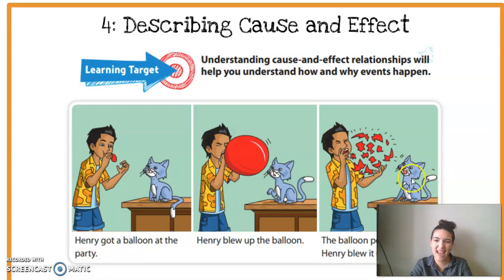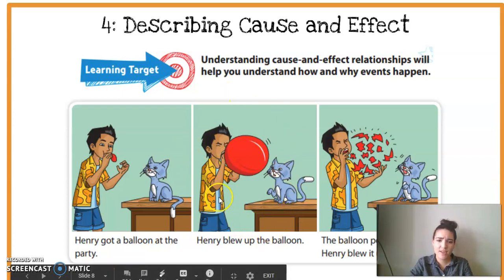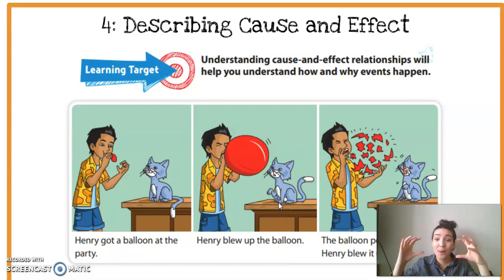Is it the cat meows, so the balloon popped? No. Is it Henry sang a song, so the balloon popped? No. What happens right here? Henry blew up the balloon too much and pop, there it goes. So that is something that we are going to be looking at in our passages today. Cause and effect. Why did something happen?